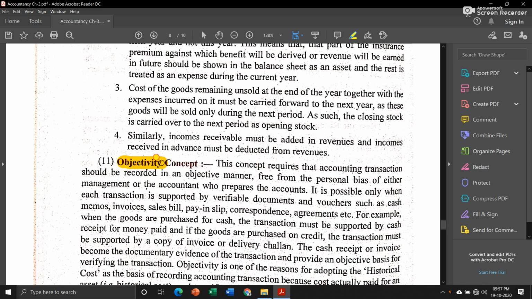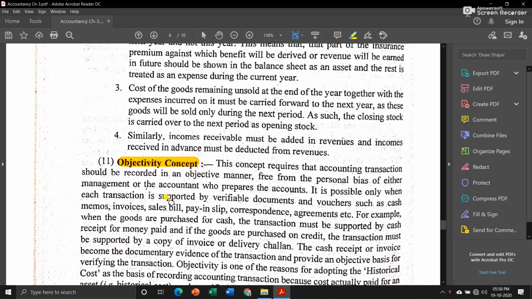The next is the objectivity concept. This concept requires that accounting transactions should be recorded in an objective manner, free from the personal bias of either management or the accountant who prepares the accounts. It is possible only when each transaction is supported by verifiable documents and vouchers such as cash memos, invoices, etc.